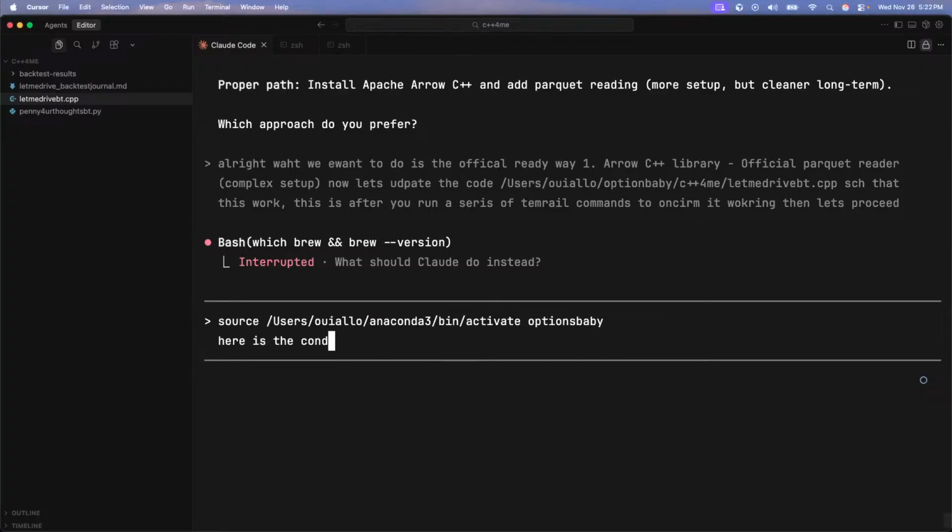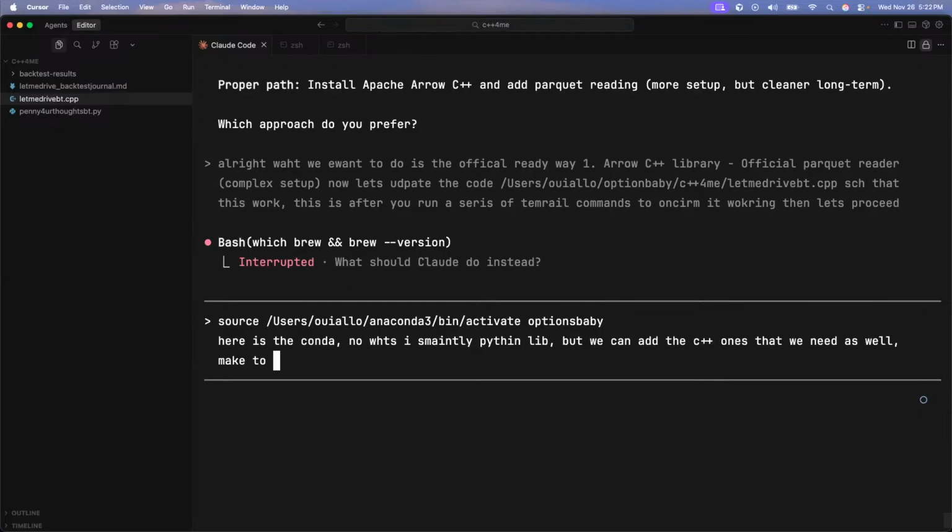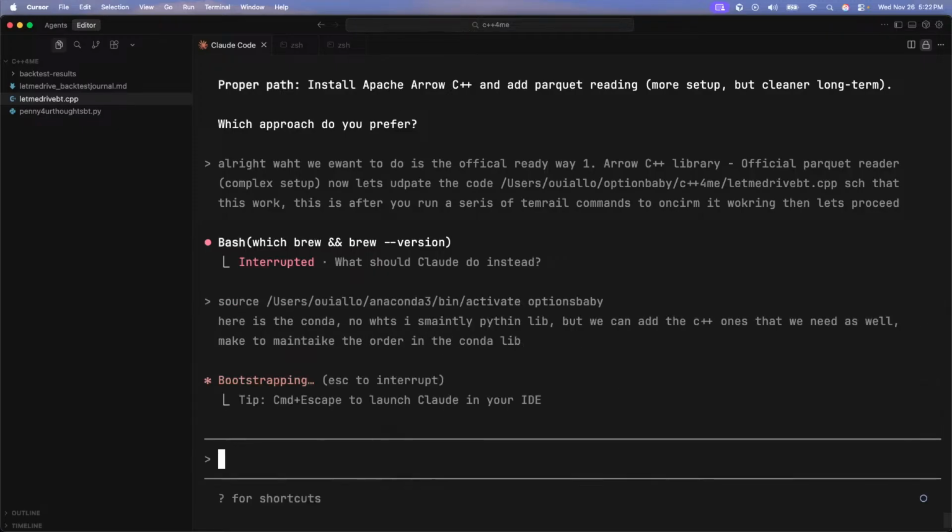Here is the conda environment. Now, this is mainly Python libs, but we can add the C++ ones that we need as well. Make sure to maintain the order in the conda library. All right, conda environment. So let's let that run.